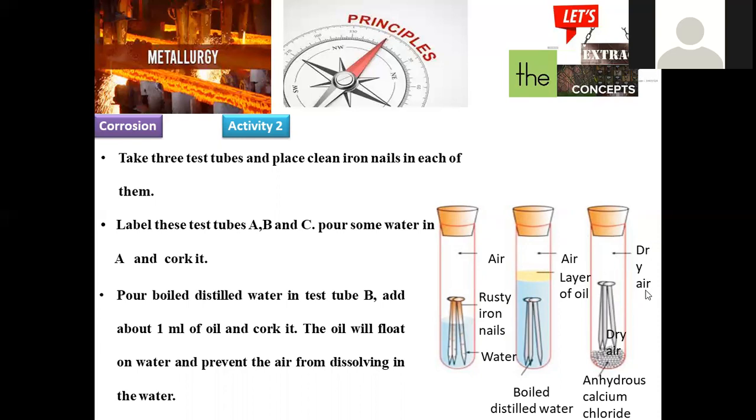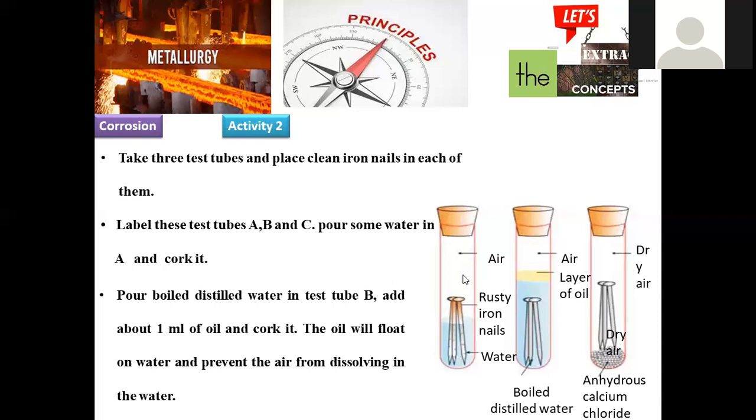So we have dry air in the third test tube. Three different test tubes were taken, all corked with rubber corks, with 3 different nails introduced, but the reaction conditions are different in the 3 compartments.